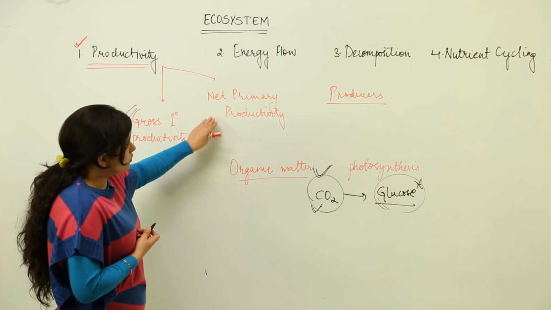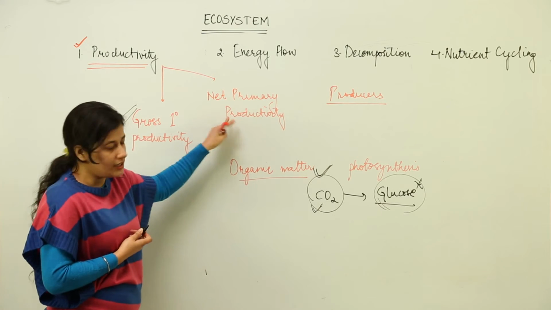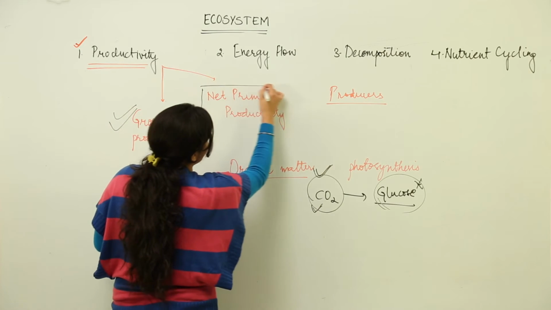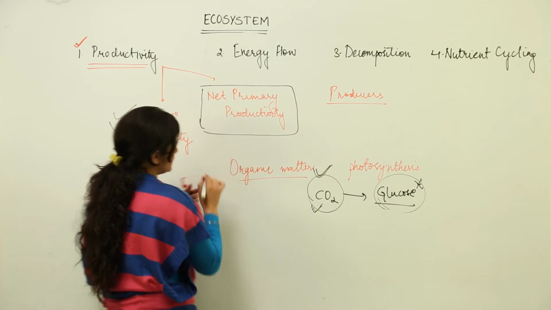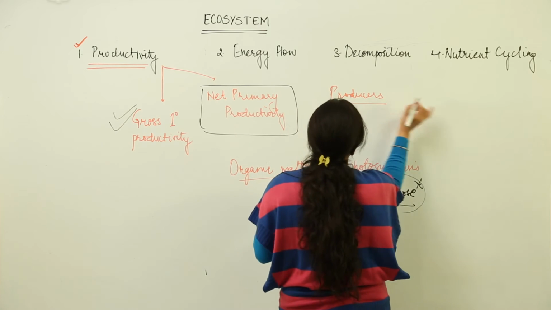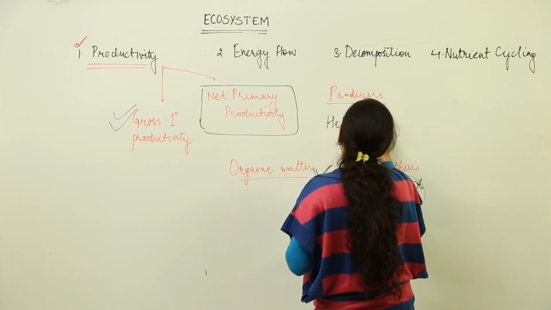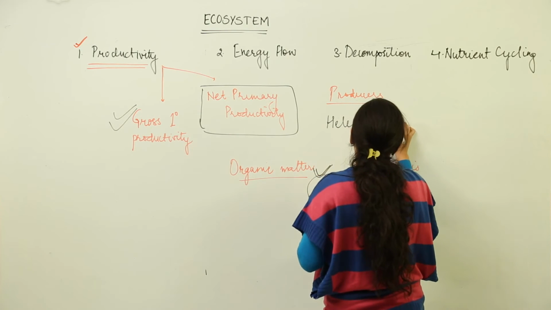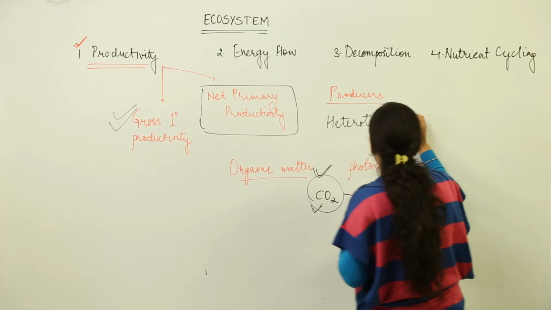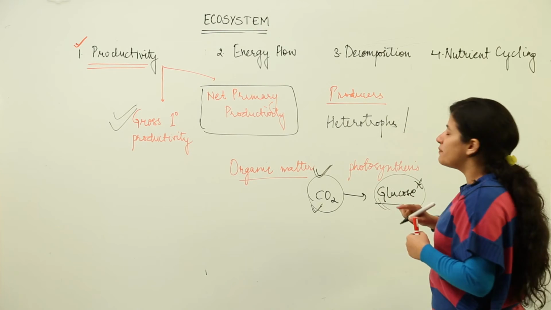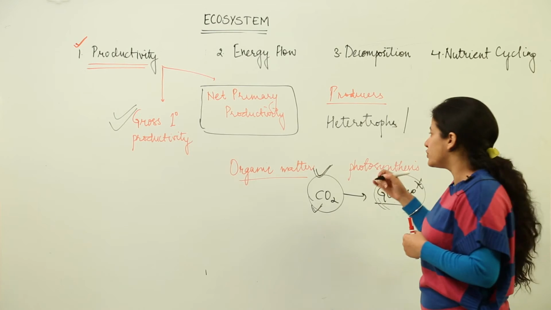When I talk about net primary productivity, it is what is available to the heterotrophs. Now producers are gone. Over here I would get consumers or the heterotrophs. You see, plants are not doing some sort of social service. They are doing, of course, but whatever is available to us is that part which they have used and left over, we are given.